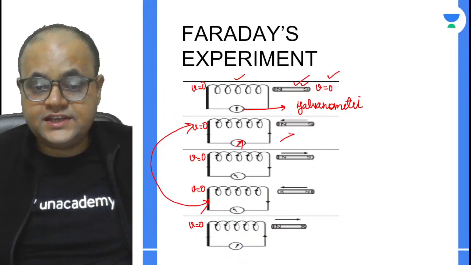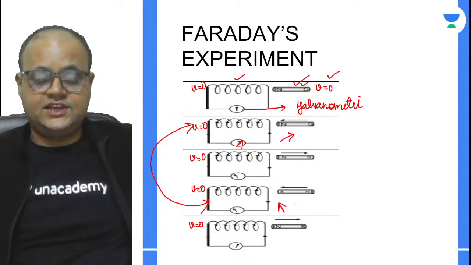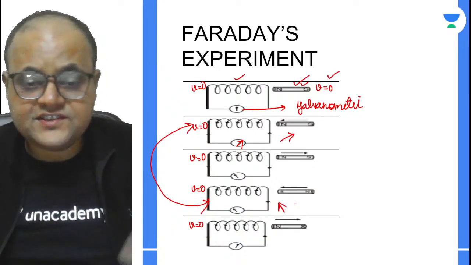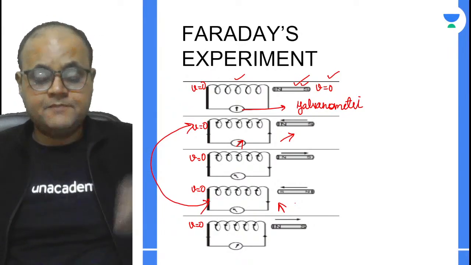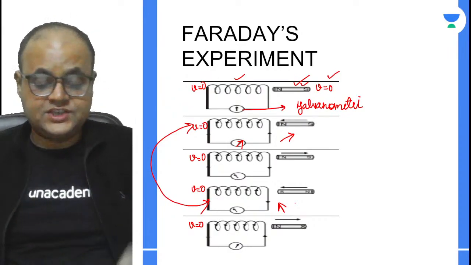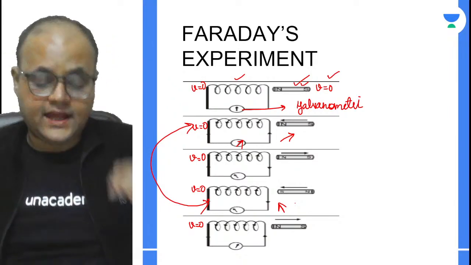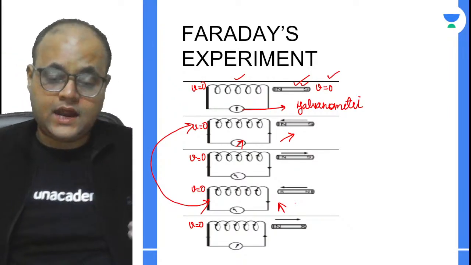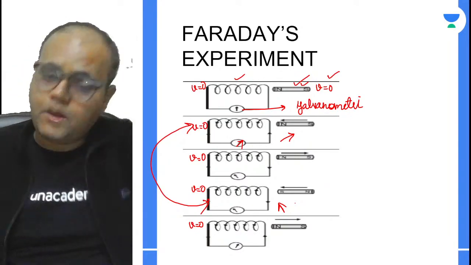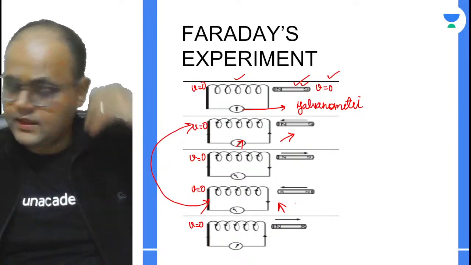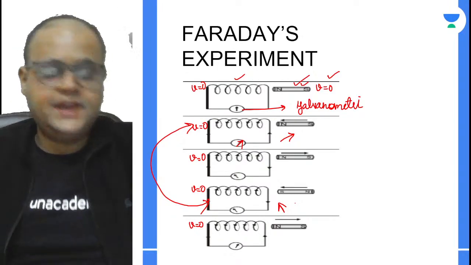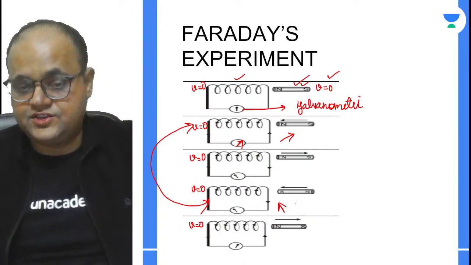Here this was the direction, but here this is the direction. And what does this difference in direction signify? When there is a difference in direction, he concluded that there is indeed an induced current, but this time around the current is induced in the opposite direction.